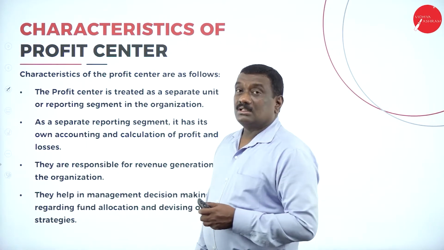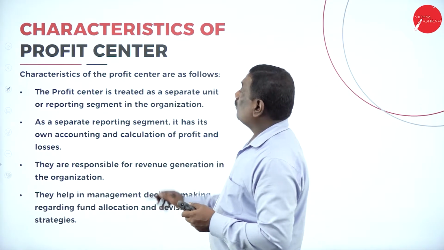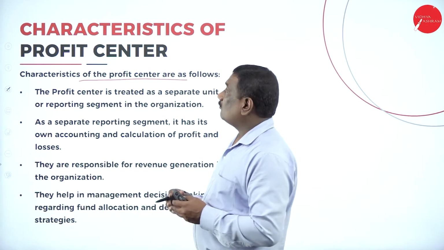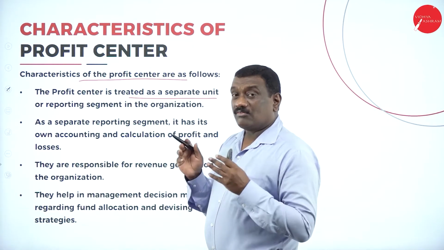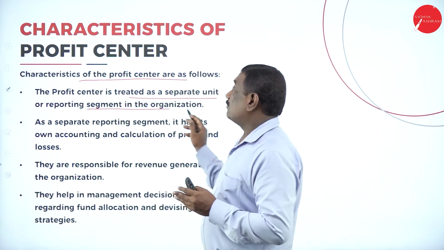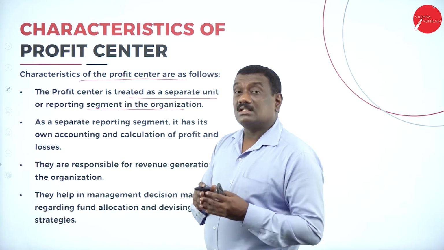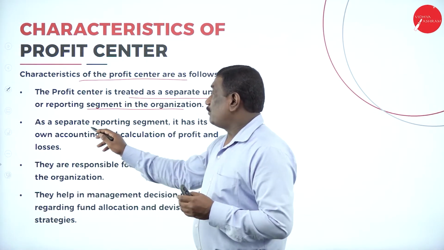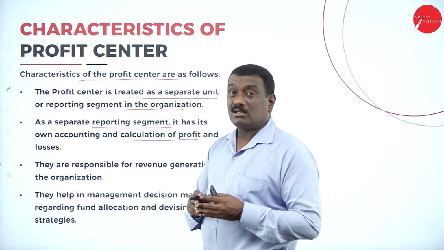Now students, coming to the next topic, that is the characteristics of a profit center. So what are the characteristic features? The characteristic features of the profit center is that it is treated as a separate unit. So profit centers are treated as a separate unit or reporting segment in the organization. It will not be mixed with the cost centers or the less profitable units. As a separate reporting segment, it has its own accounting and calculation of profit and losses.